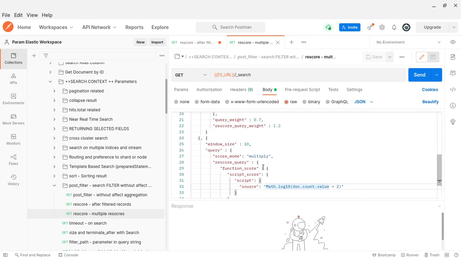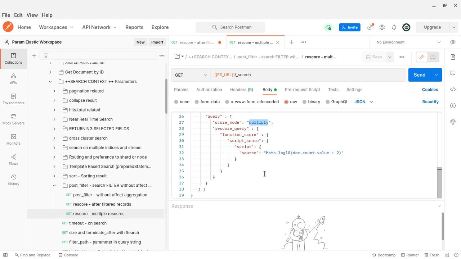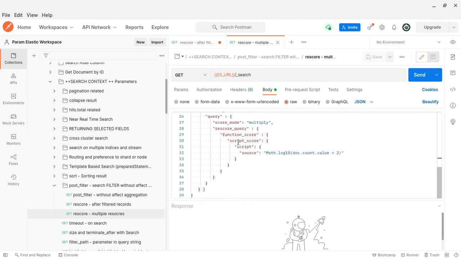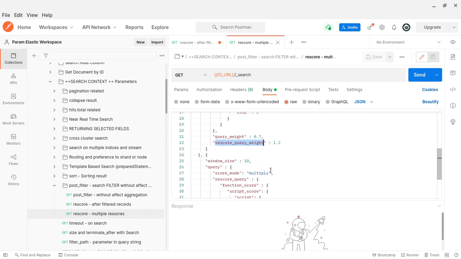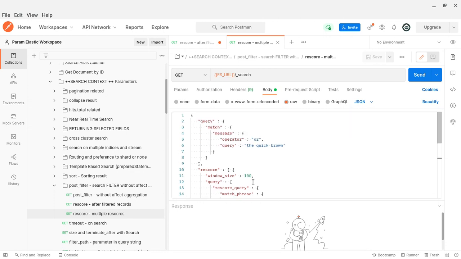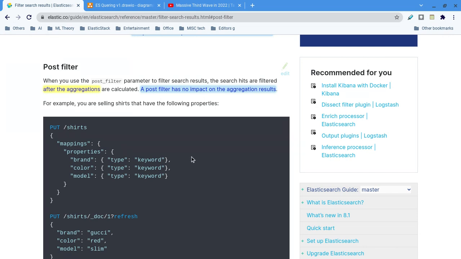But the scoring mode is different here. We apply the scoring mode multiply. Multiply means the rescoring values have to be multiplied.